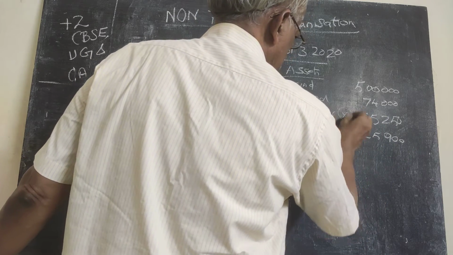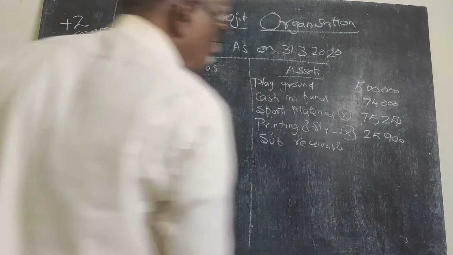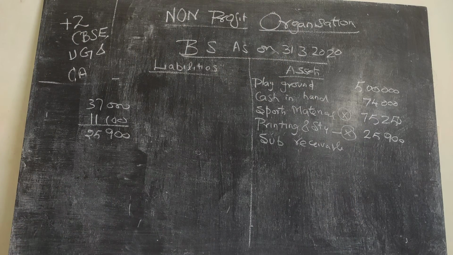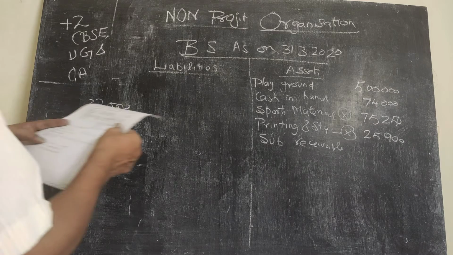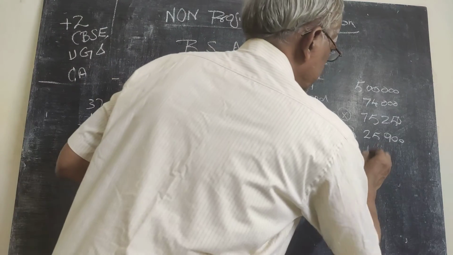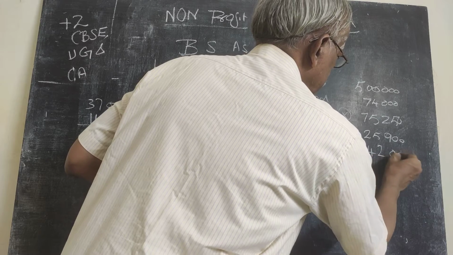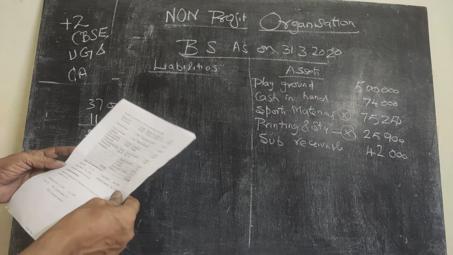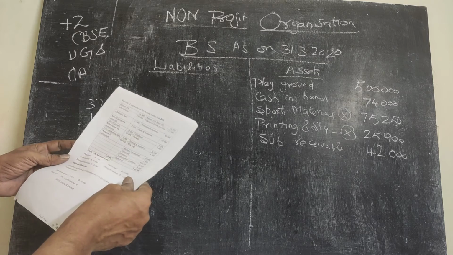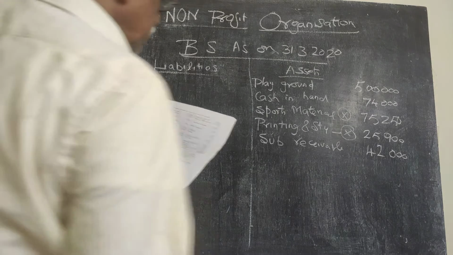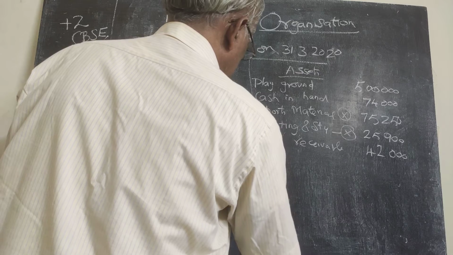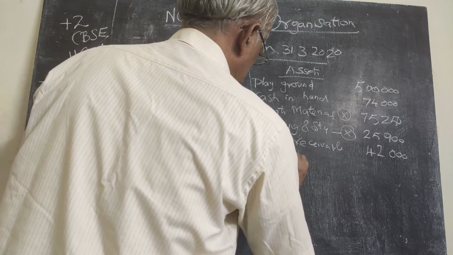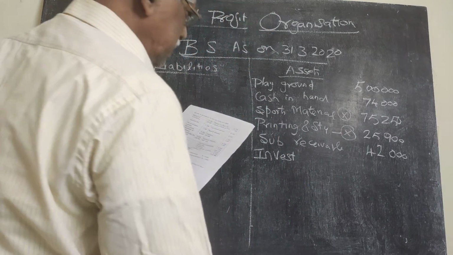For these two things, you go to the workings. Subscription due for this year is 42,000. So I hope that I have taken all, except that investment from the balance sheet I have to take. That investment is 6 lakhs.